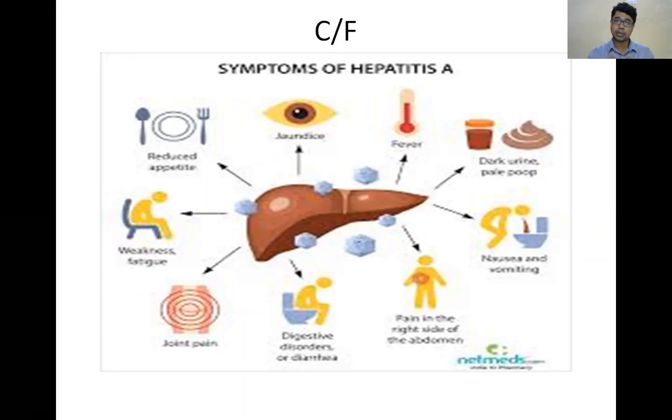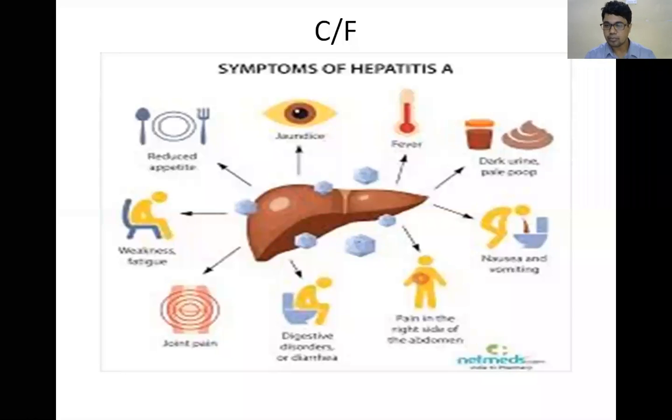Again, due to hepatitis, there is decreased synthesis of what? Decreased synthesis of glycogen or glucose. That's why you also get less energy. That's why you get weakness or fatigue in hepatitis. Next is nausea and vomiting. Nausea and vomiting is due to irritation.